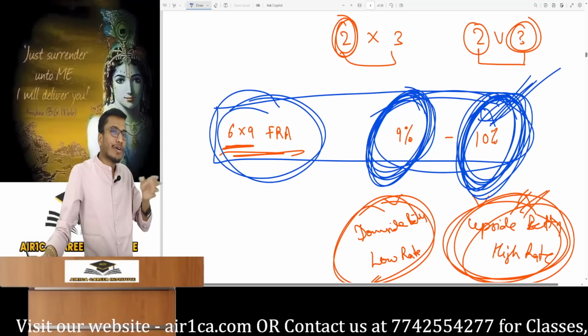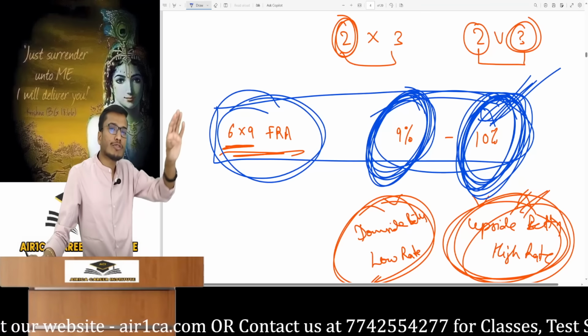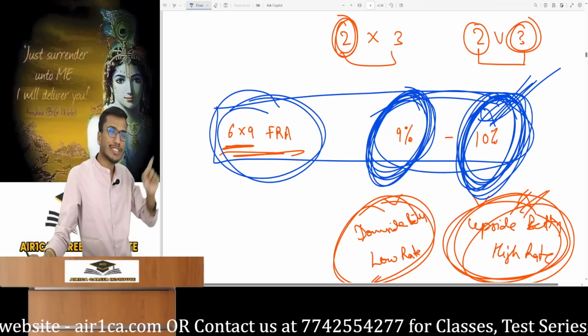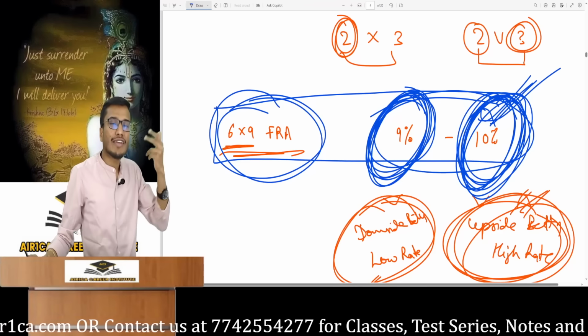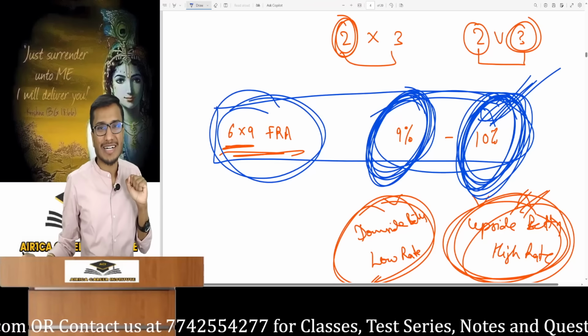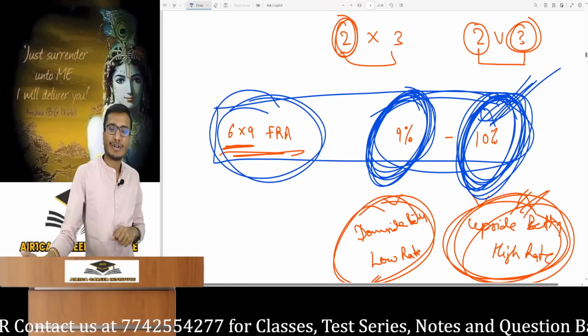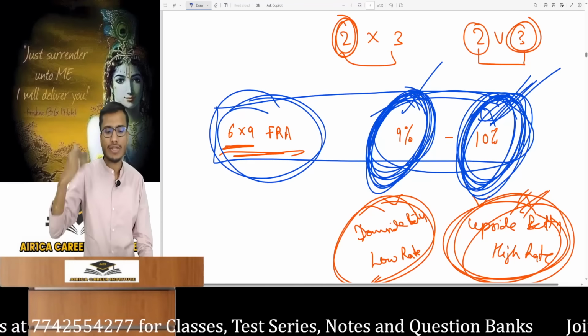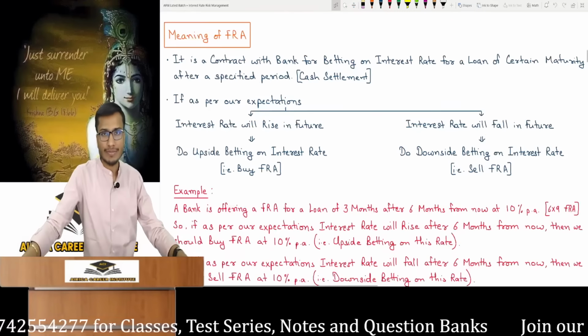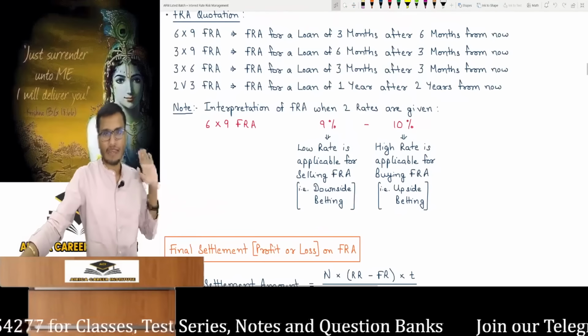And if I'm worried about the future, that I have to invest money 6 months from now, then I will be worried about the interest rate falling. So I will make a downside bet. So an investor is the one who needs to make a downside bet. So for the investor, the lower interest rate will be applied. So the lower rate is for a downside bet. I have told you some of the main logics. Just remember this, it is a minor point.